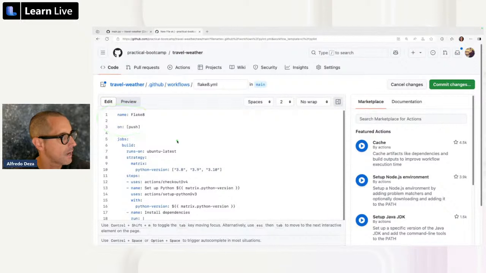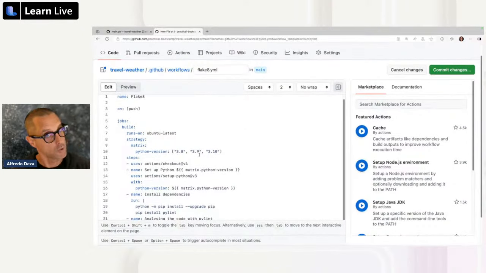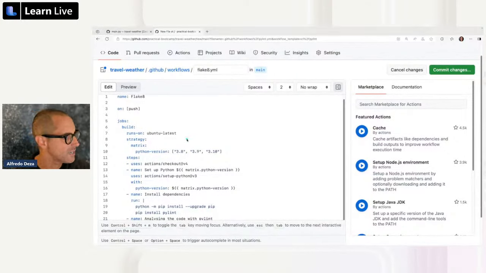All right, so let's walk through some of the things that we're seeing here. Jobs, the one here is called build, and a build is basically a job. It's a collection of certain things that are going to happen, and these are going to be running on Ubuntu latest. That is the operating system that we're going to be using for this automation. We have a strategy.